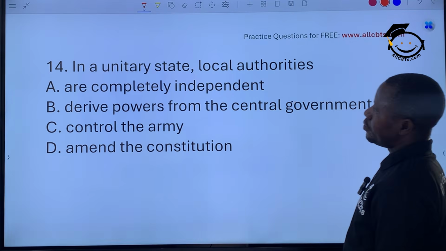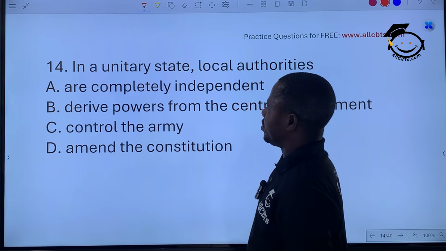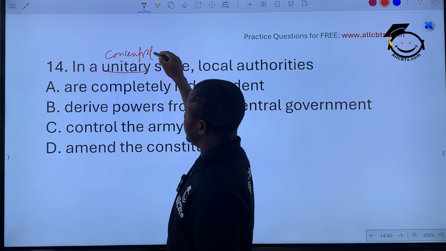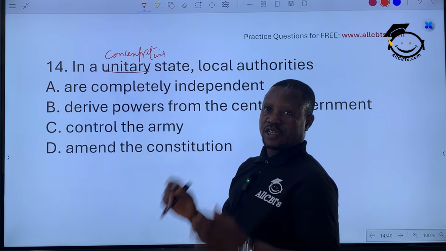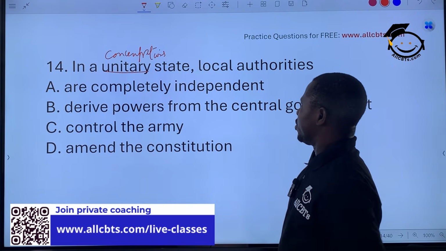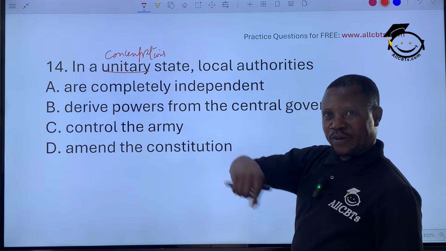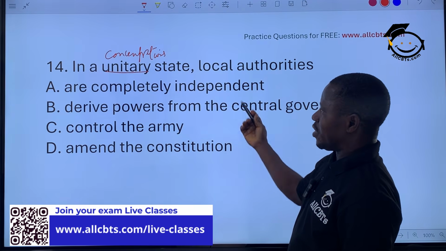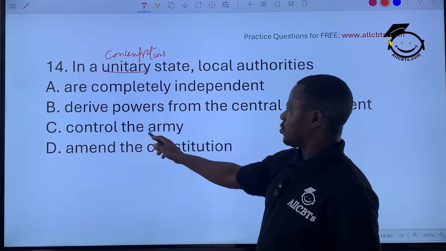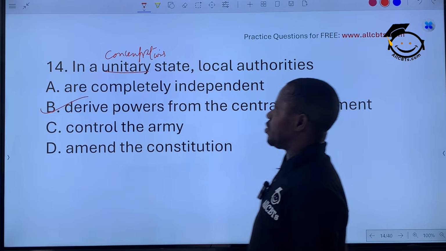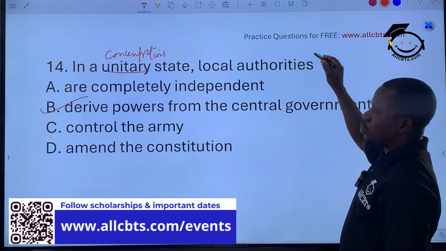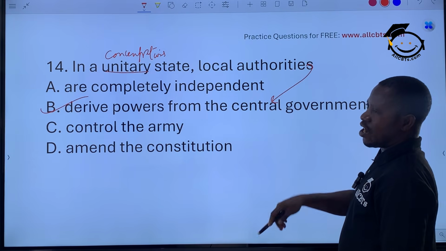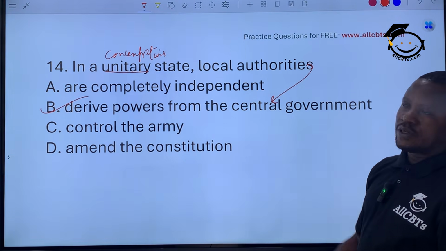In a unitary state, we have what they call concentration of political powers. All powers are concentrated in one authority. So if local government exists, it will exist at the mercy of that central authority. They can't be independent. They derive power from the central government. If any component unit exists, it will be existing at the mercy of the central government. The central government creates it and can uncreate it when there's a unitary system.